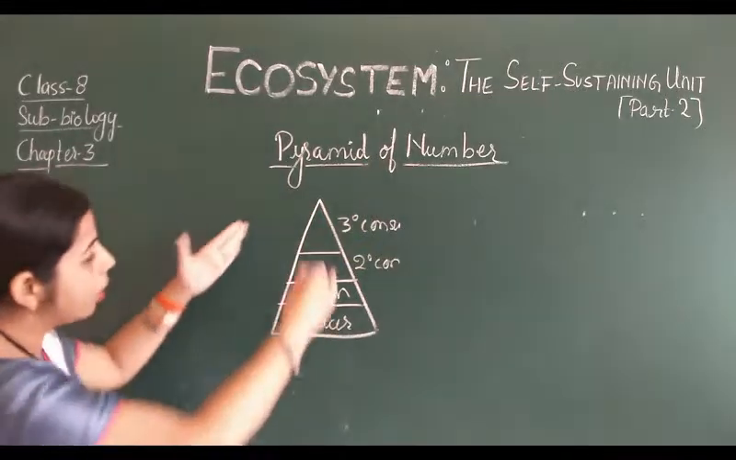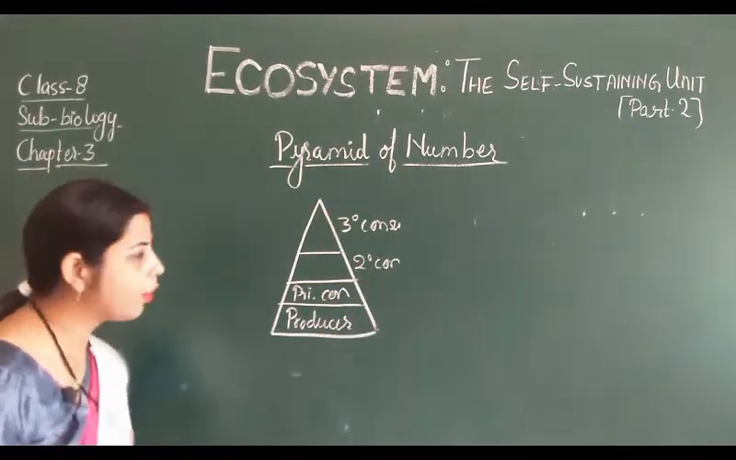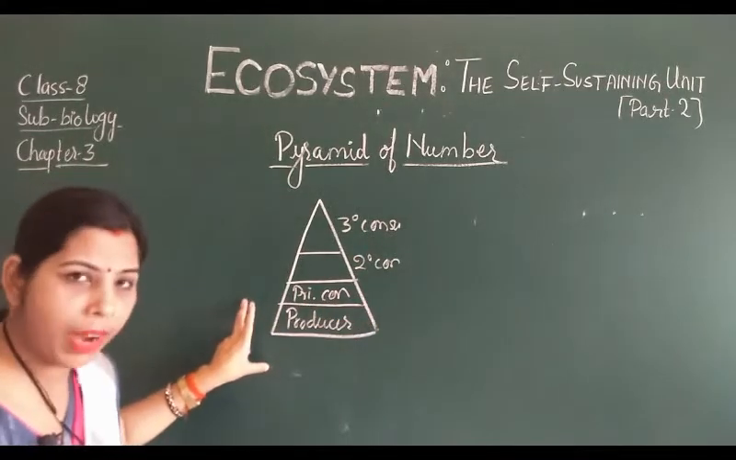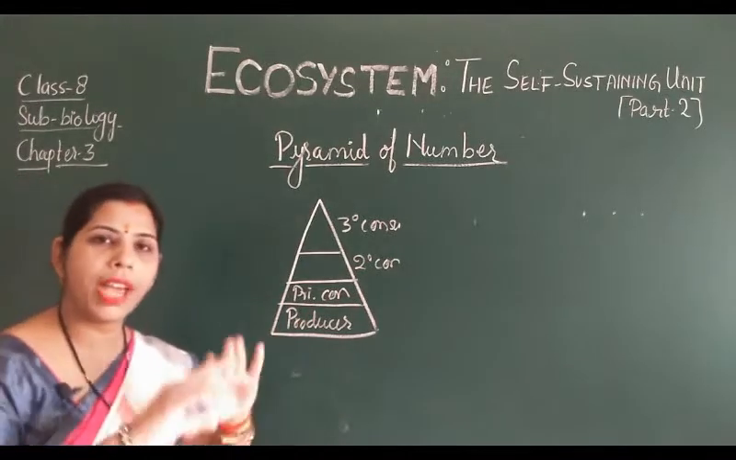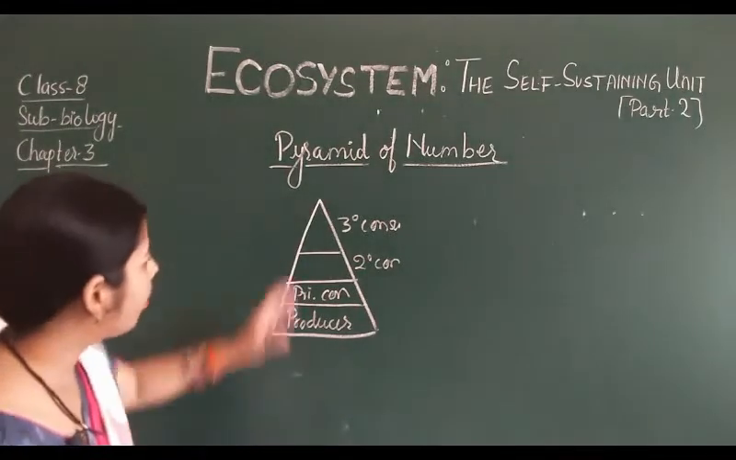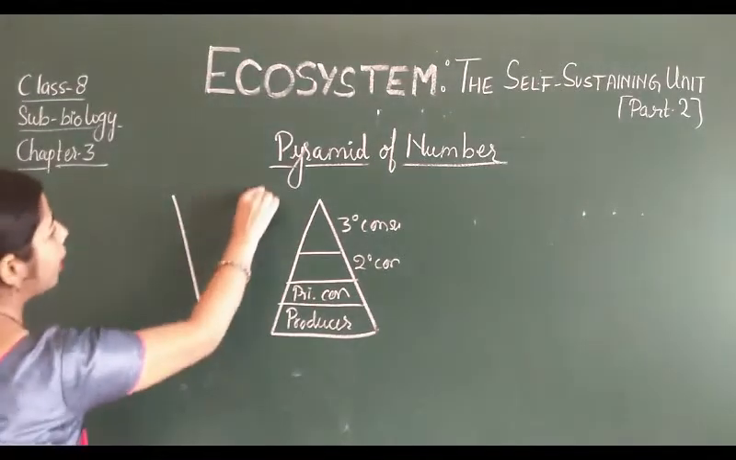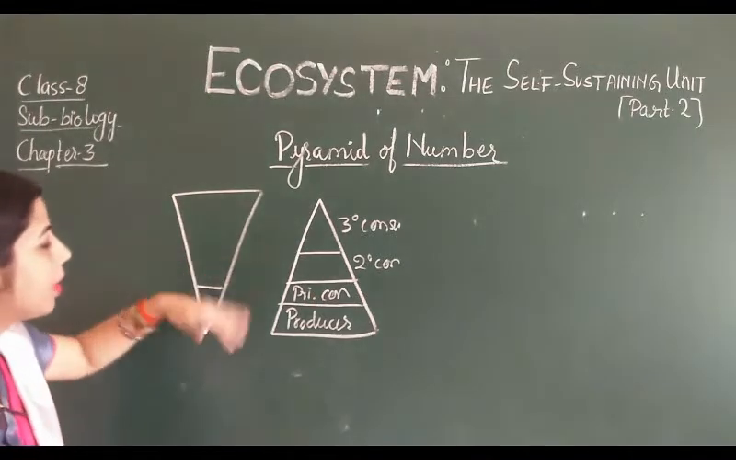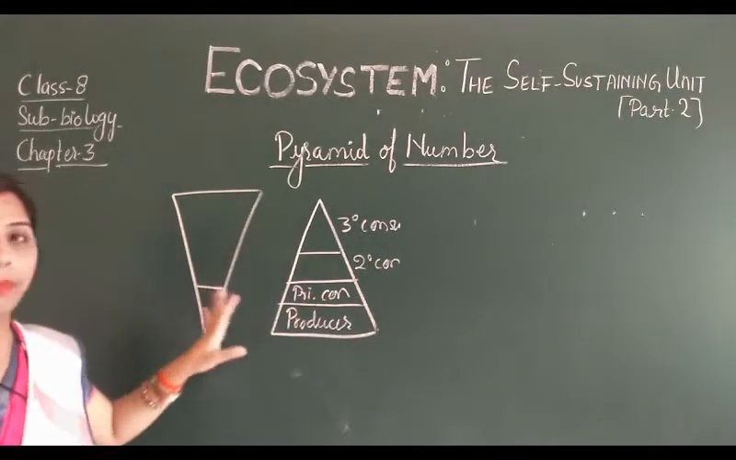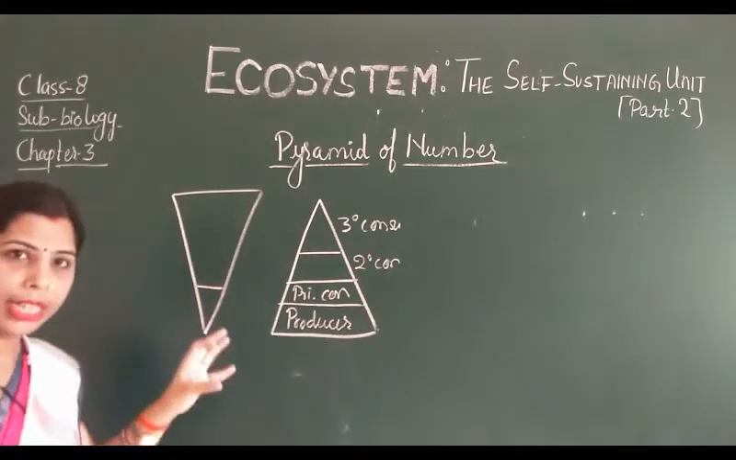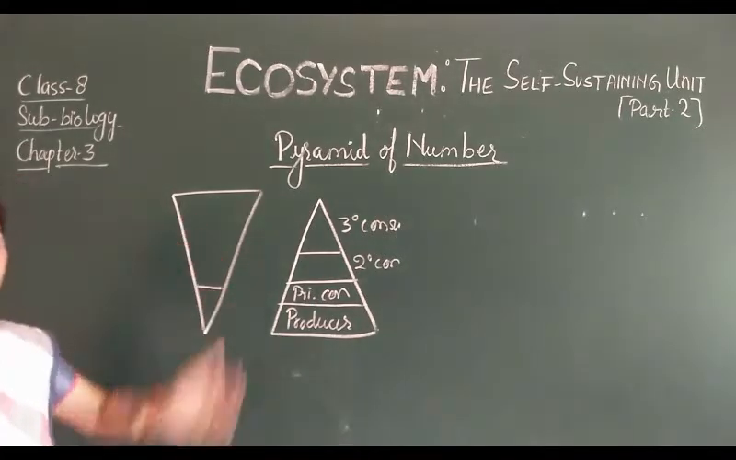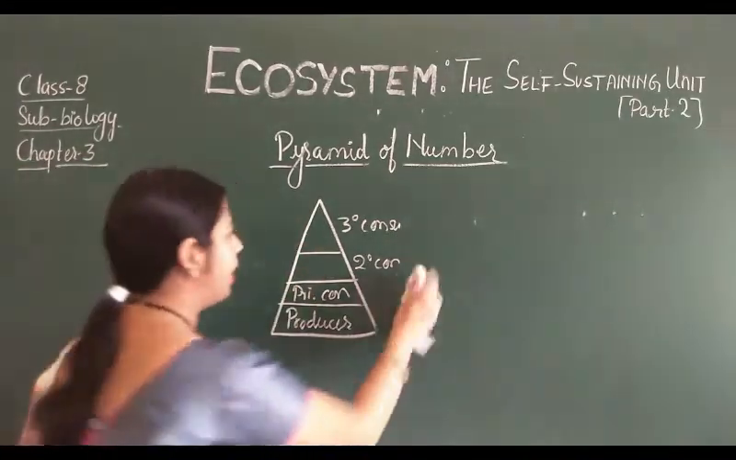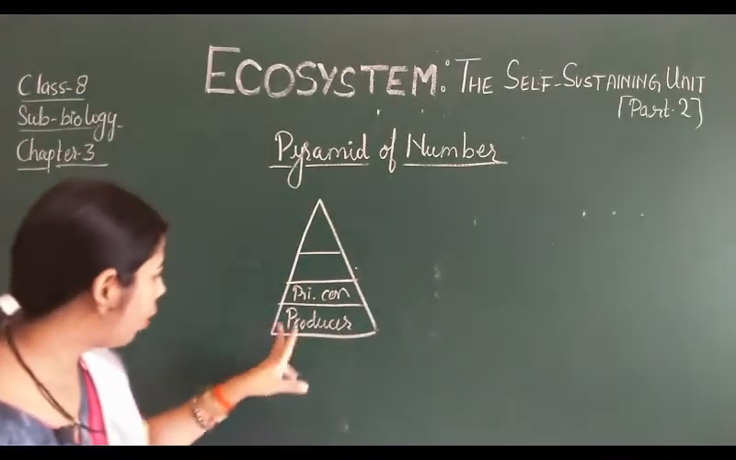Now this is always upright. Why? Because the number of producers is always maximum. Why is it maximum? Because producers provide food to various living organisms. And suppose we invert it, and here the producer comes, so it is possible that the producer is consumed by the consumers. What will happen to the amount of producers? It will decrease. And when this decreases, then for the upper levels food will not be left at all. That's why it is always upright, always straight, with the maximum amount of producers.